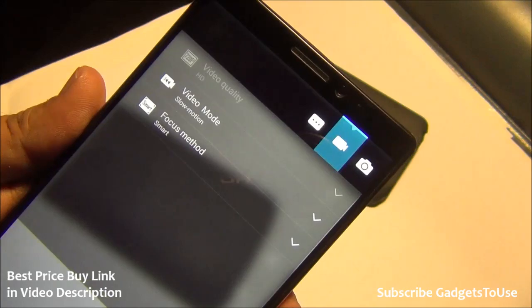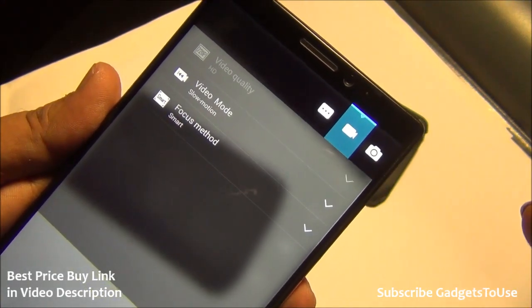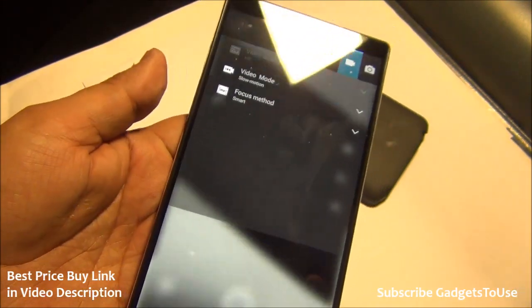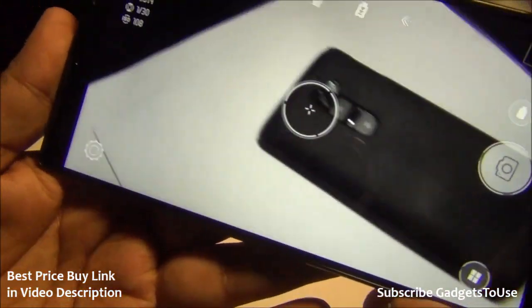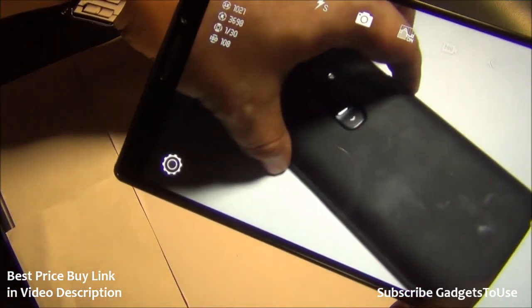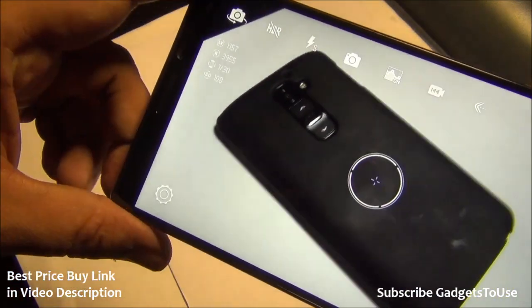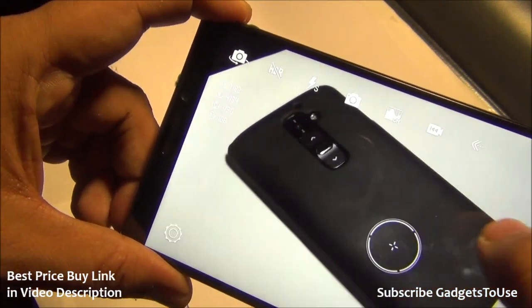We do have high definition video quality, which is supported from the rear camera, and you can record high definition video both at 720p as well as at 1080p. So this is how the camera interface looks like. It has a lot of options. We will give you a detailed overview later on, but as of now I can show you the camera quality.